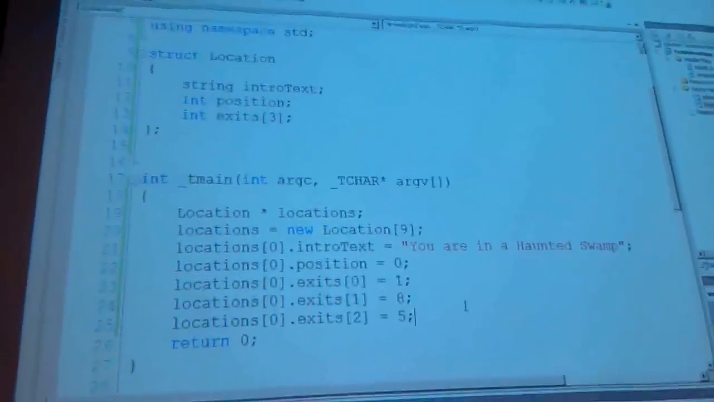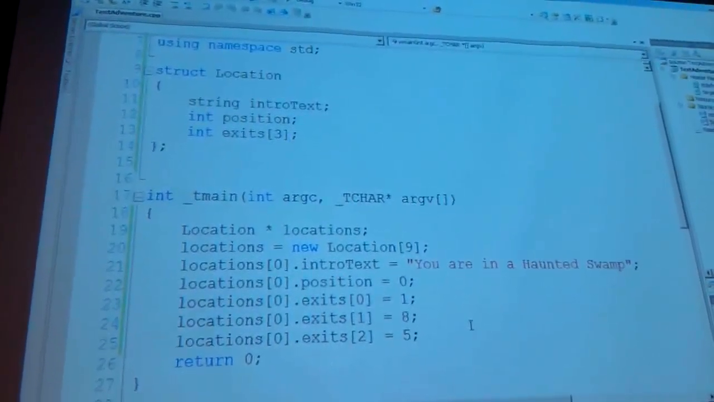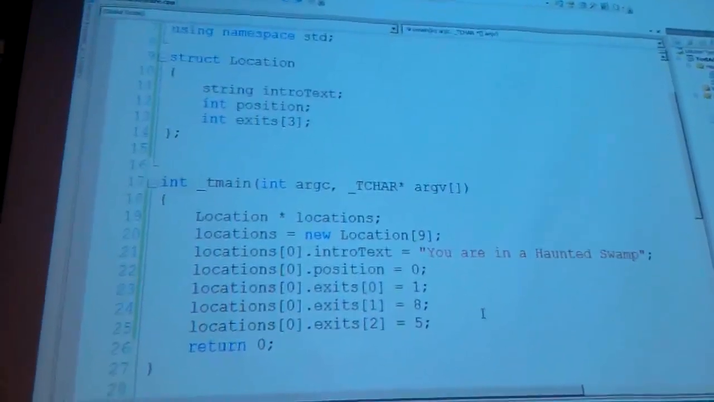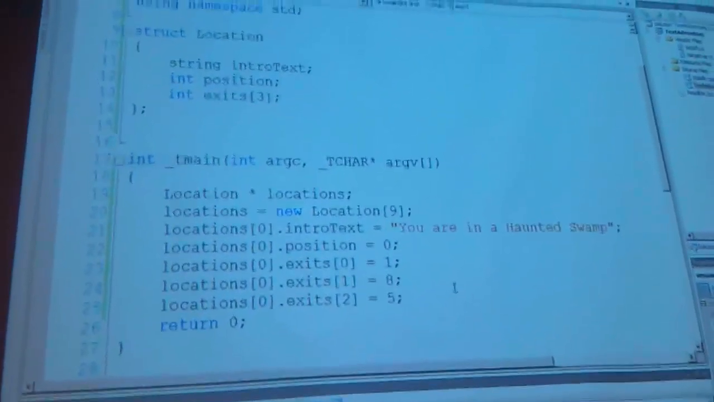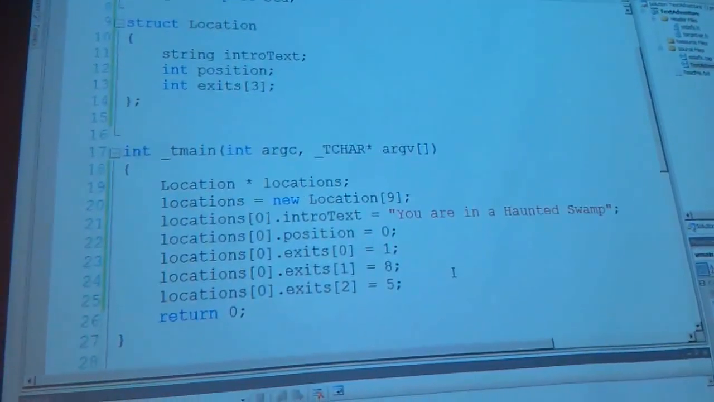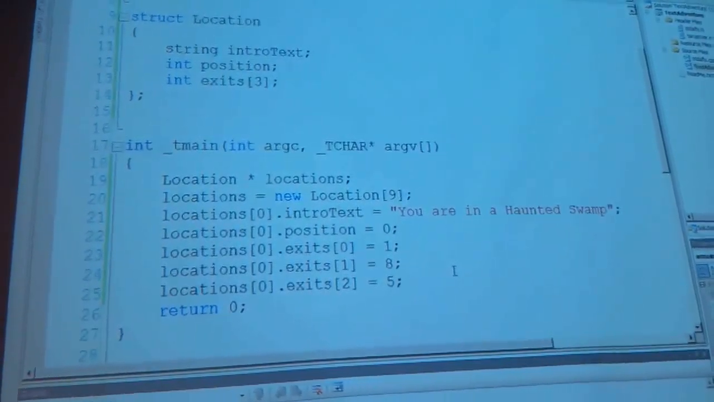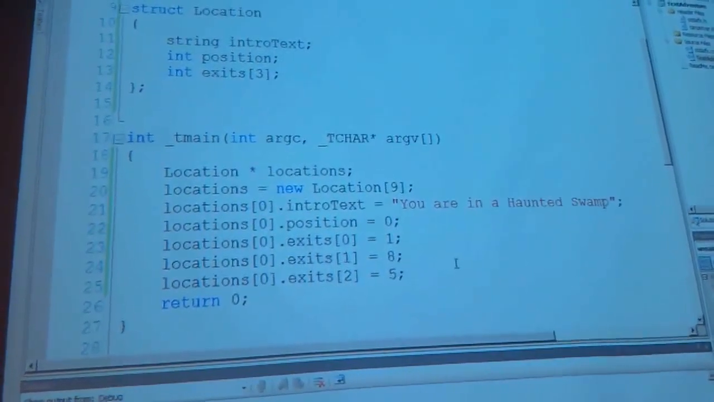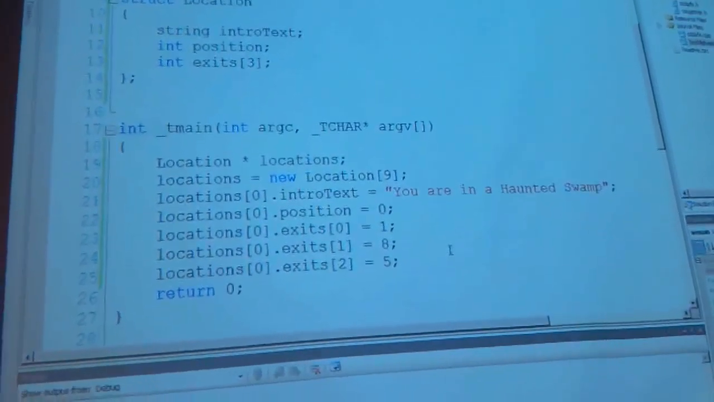So the grid, we were saying that it would just say you can go left or right. But what if we have graphic doors or teleporters or whatever we want? So in this example, the exits from the Haunted Swamp are 1, 8, and 5. And later I'll make those other locations. Say location 1 is you find a secret passageway from the Haunted Swamp to the kitchen of the castle, that kind of stuff.